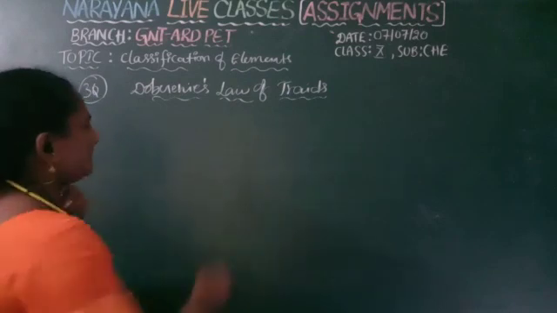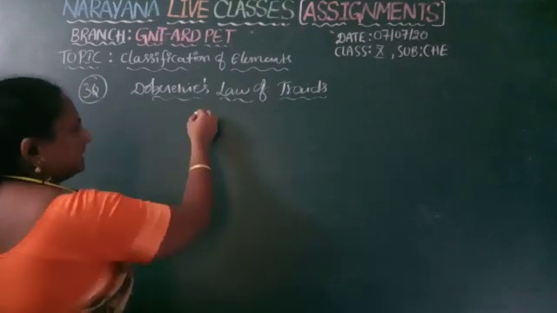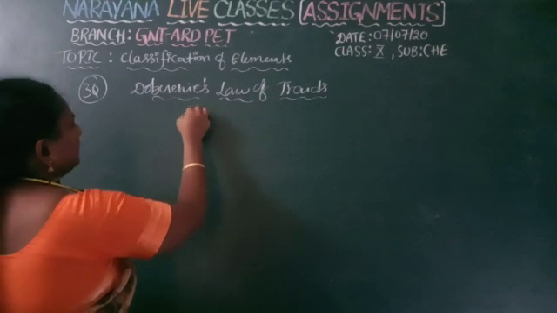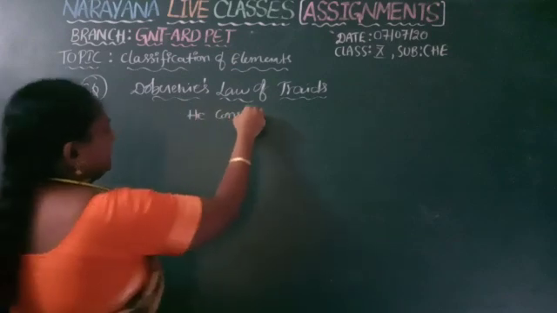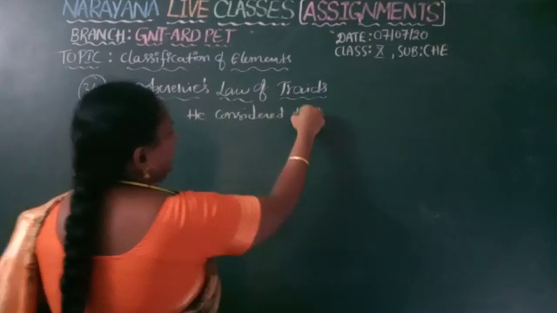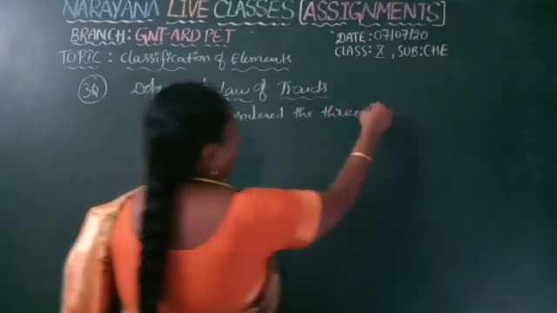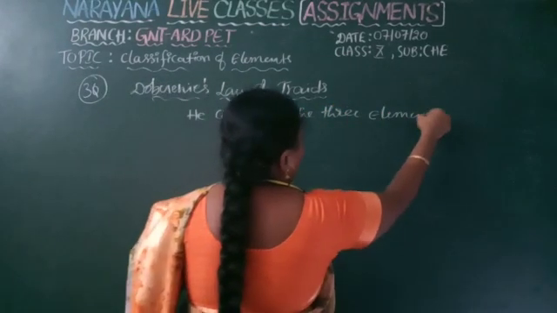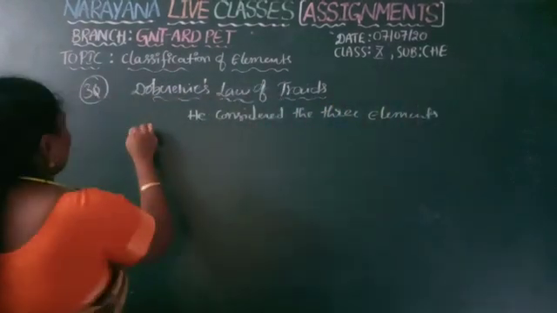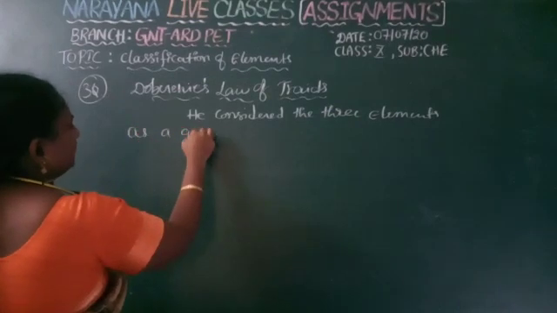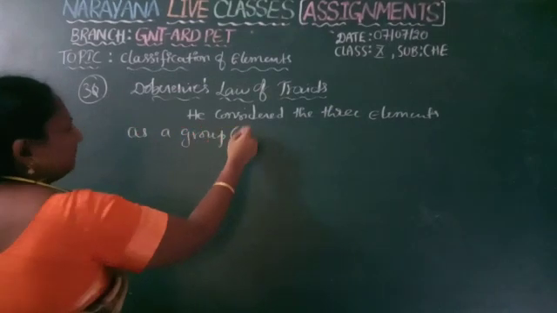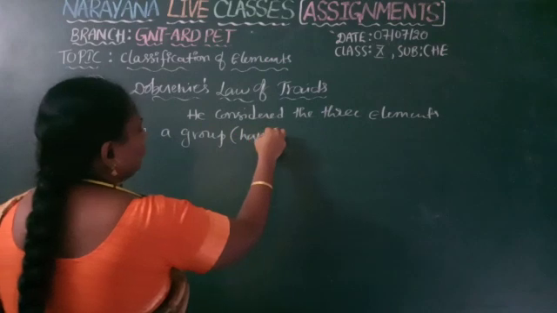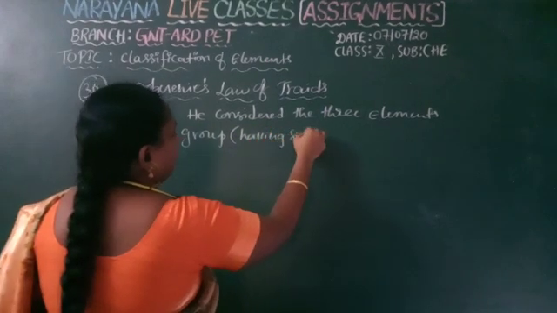What is the statement? He considered 3 elements as a group. As a group means, according to the modern periodic table, they are said to have similar properties.